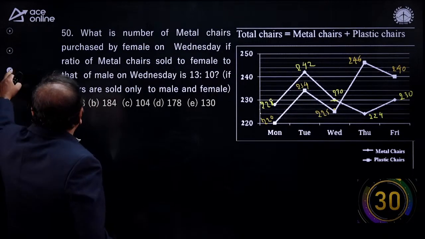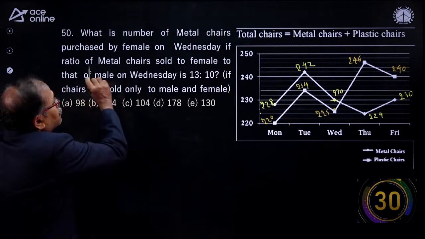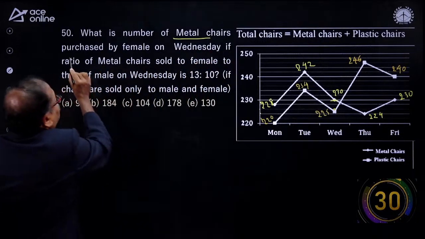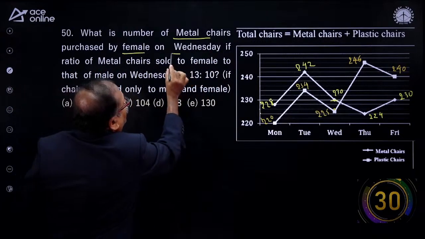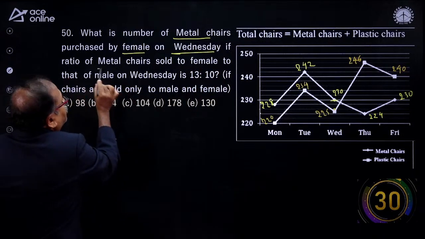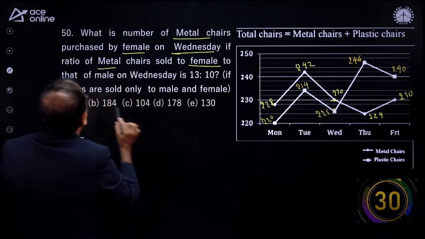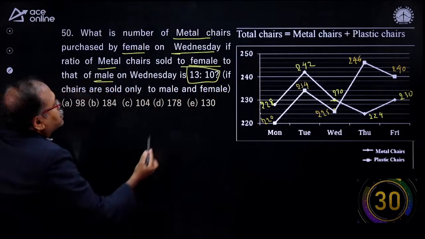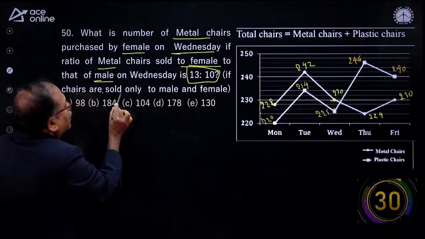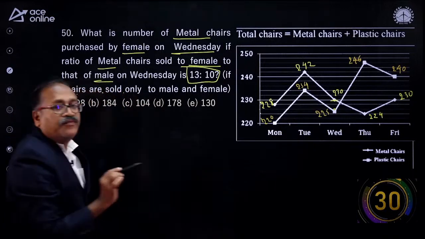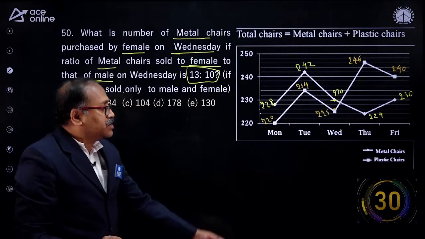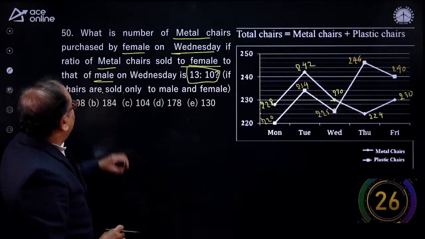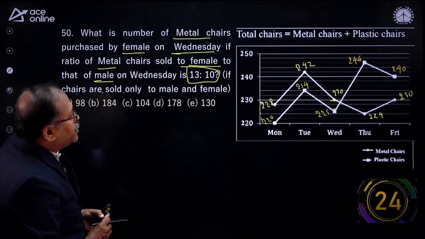Next question on the board is here, my young friends. Now, this is the last question of this DI. What is the number of metal chairs purchased by female on Wednesday if the metal chair sold to female to male is 13:10? So, if chairs are sold only to male and female, your time starts now. I am sure you will be able to answer this question.